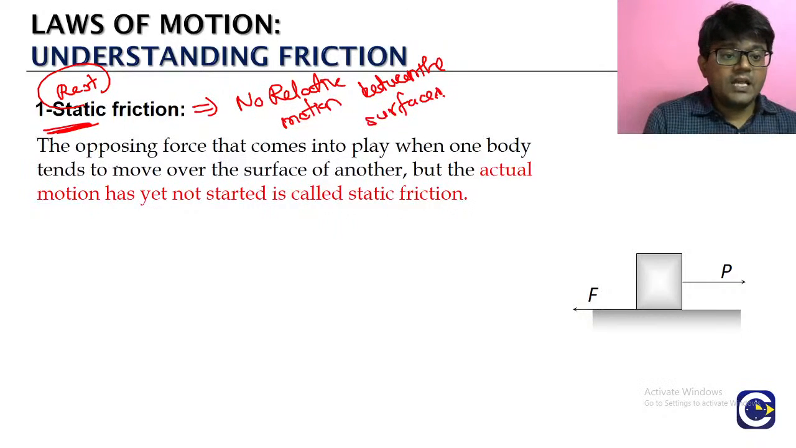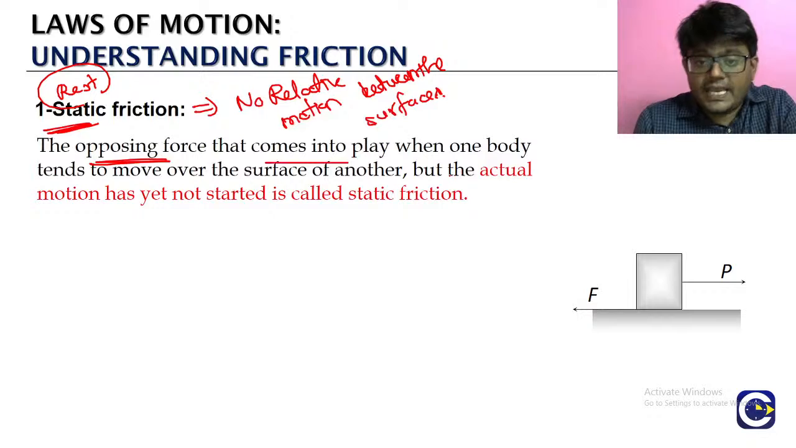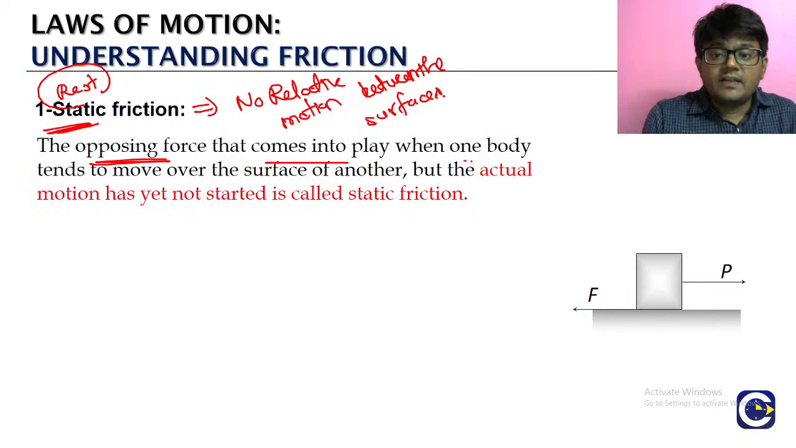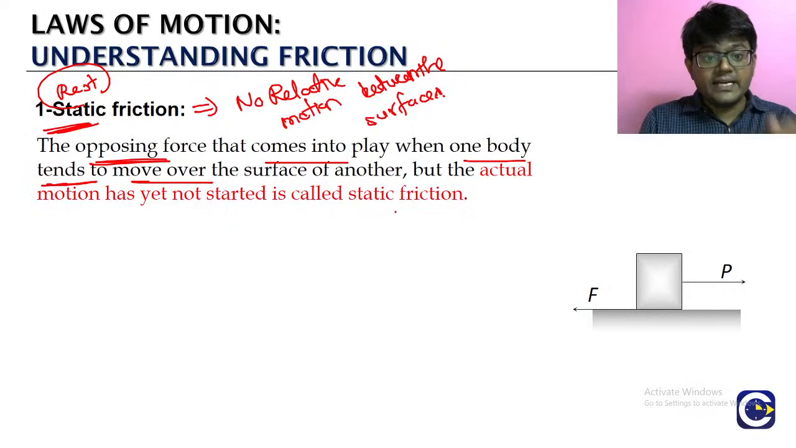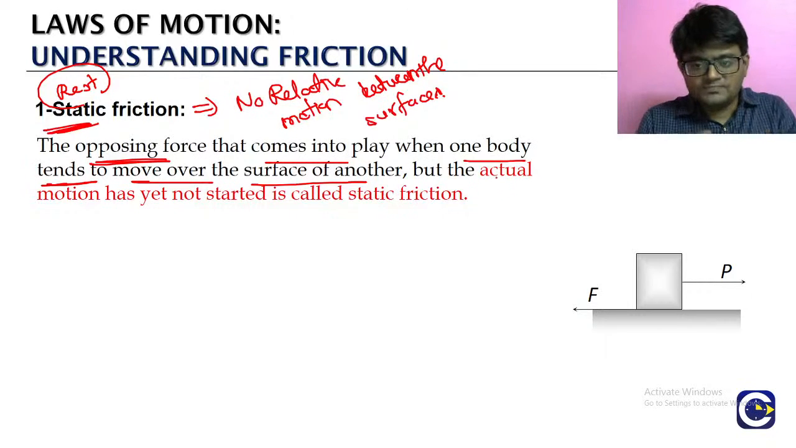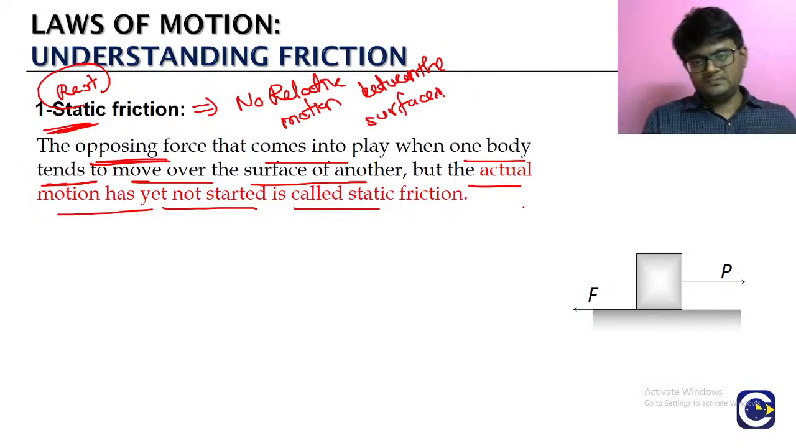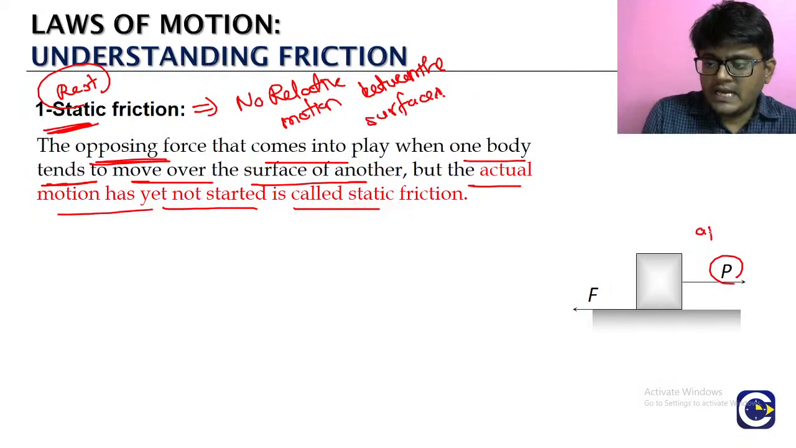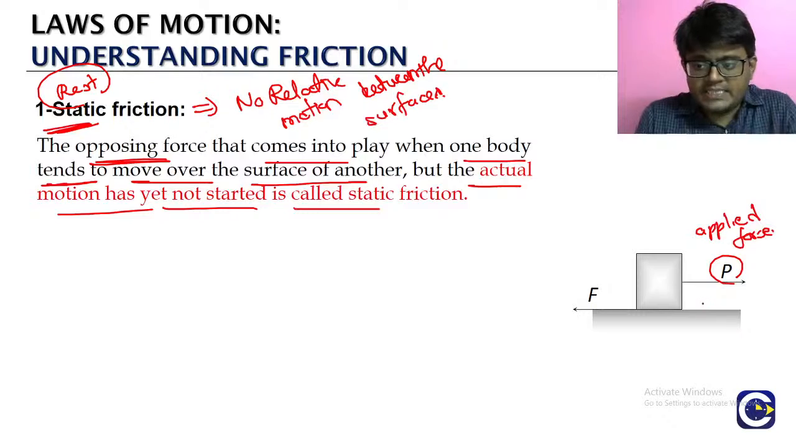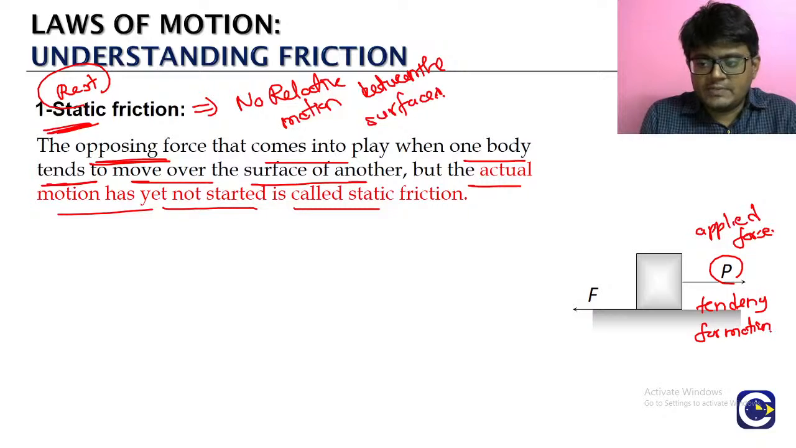Okay, சோ என்ன பாருங்க, the opposing force that comes into play when one body tends to move. Actual motion கிடையாது, when one body is tending to move over the surface of the another, but the actual motion has not yet started. So இப்போ பாருங்க, we are applying, இது applied force னு வச்சுக்கோங்க. So P is the applied force. நம்ம ஒரு force apply பண்ண உடனே there is a tendency for motion coming. There is a tendency for motion to the right side. Okay, but அப்படியே அந்த ஆப்ஜெக்ட் மூவ் ஆகாது.